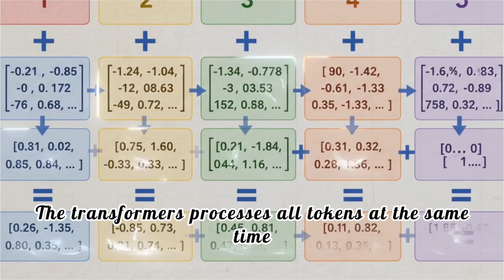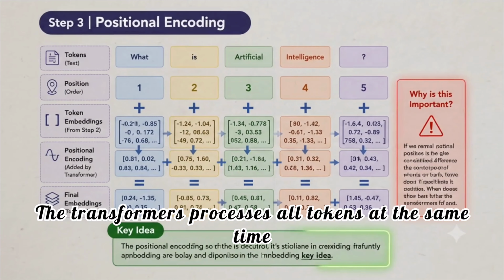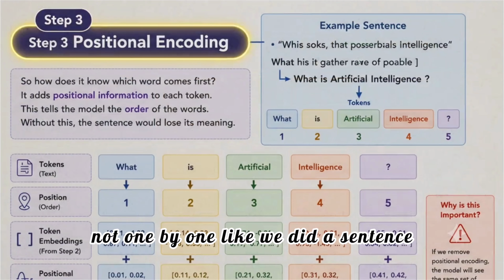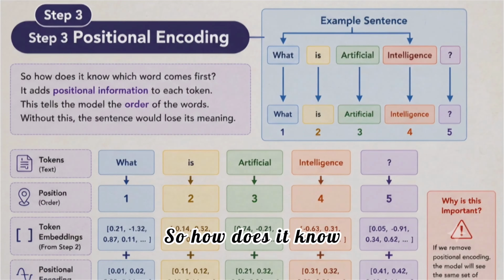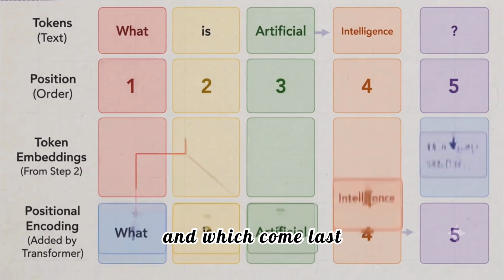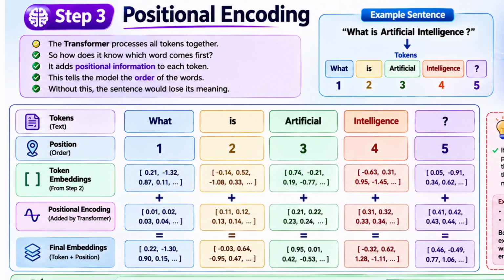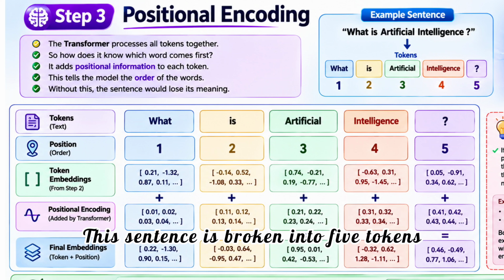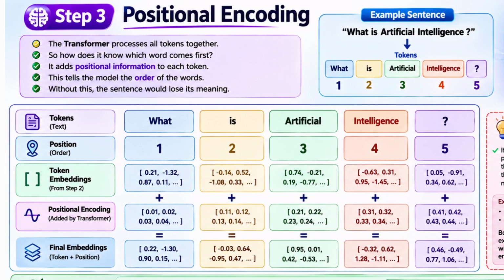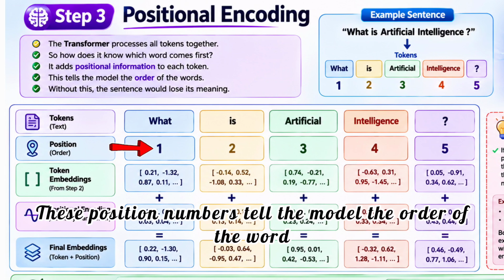The transformer processes all tokens at the same time, not one by one like we read a sentence. So how does it know which word comes first and which comes last? That's exactly why we need positional encoding. So let's understand this image. At the top we have our example sentence: What is artificial intelligence? This sentence is broken into 5 tokens, as you can see on the screen, right? These position numbers tell the model the order of the words.